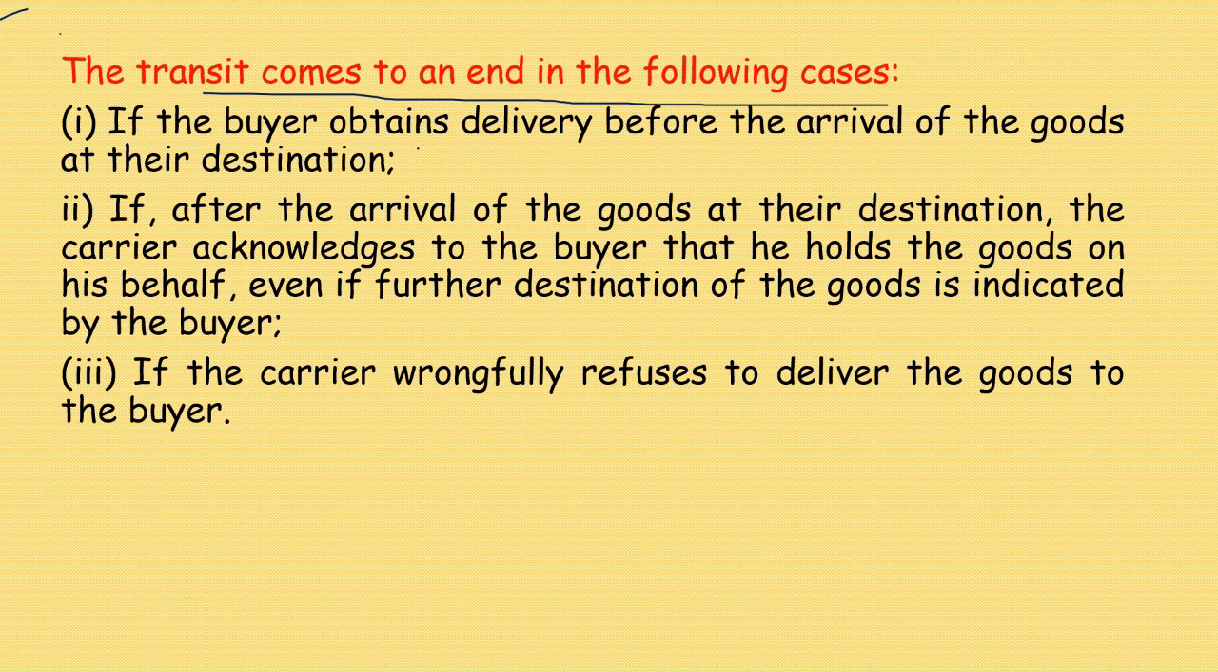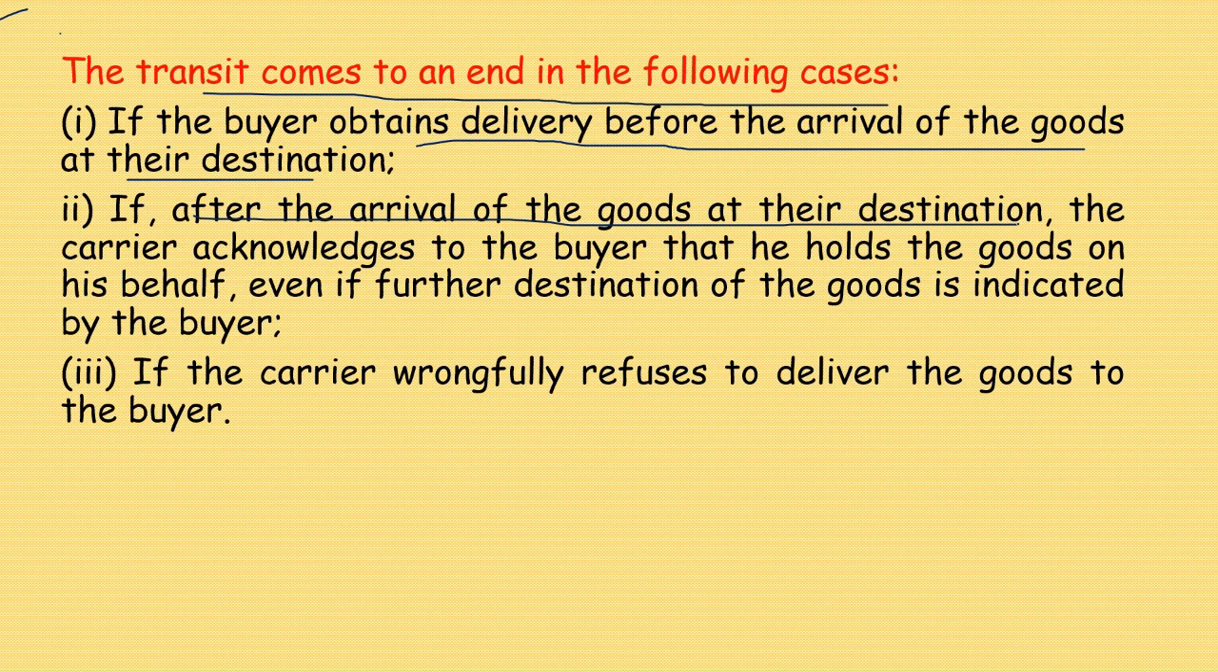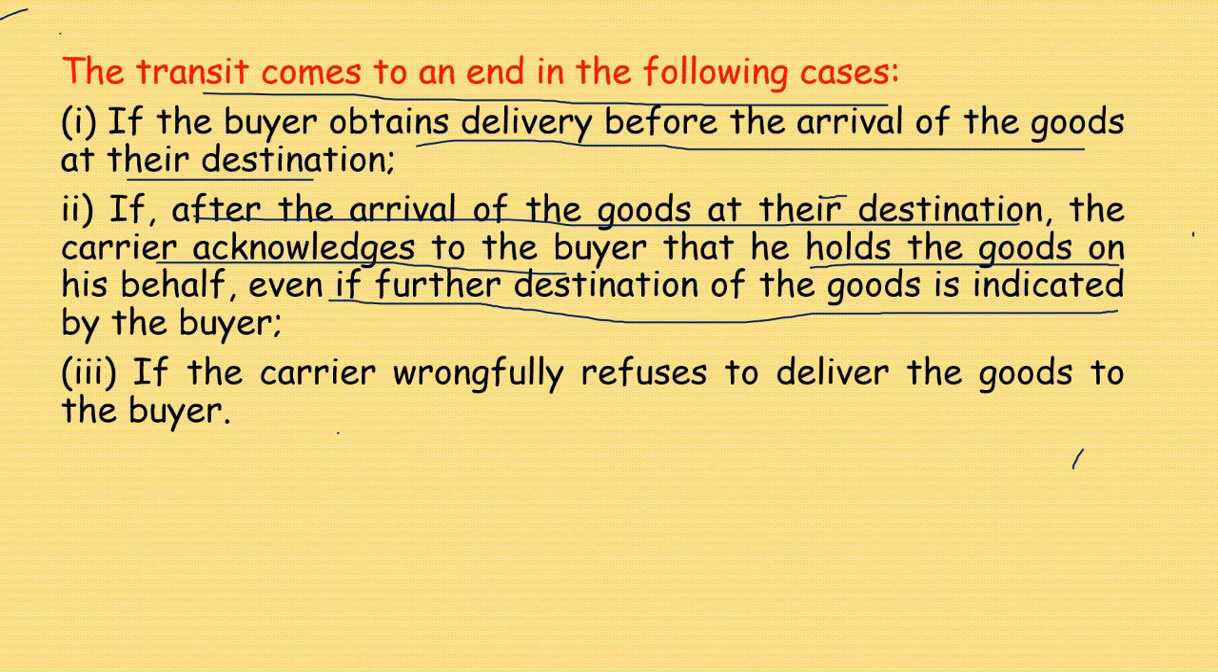If the buyer obtains delivery before the arrival of the goods at their destination. If, after the arrival of the goods at their destination, the carrier acknowledges to the buyer that he holds the goods on his behalf, even if a further destination of the goods is indicated by the buyer. If the carrier wrongfully refuses to deliver the goods to the buyer. In these cases, the transit comes to an end.